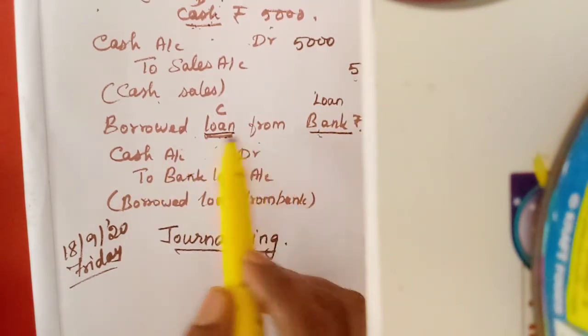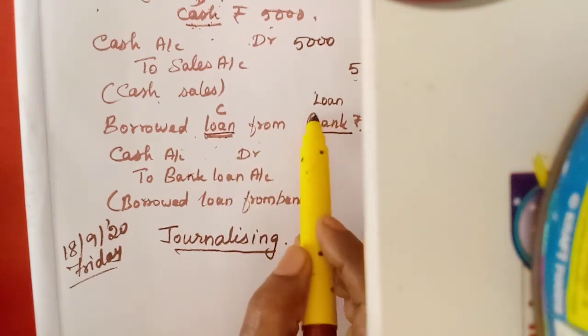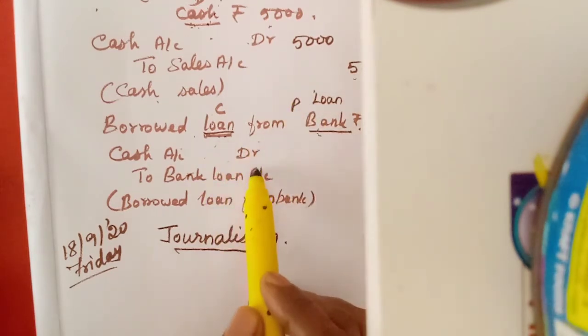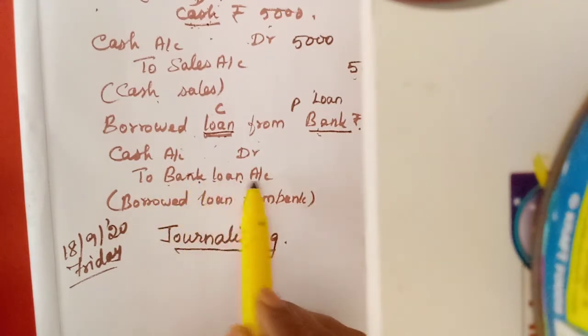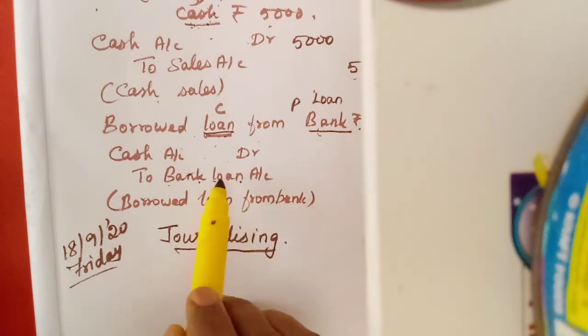Okay, real account. Then this bank loan. This is the bank loan, means a personal account, credit the giver. Who is giving the loan? The bank. So simply we should not write bank. We should consider it as loan, because we need to pay this one. We will show this one as a liability.